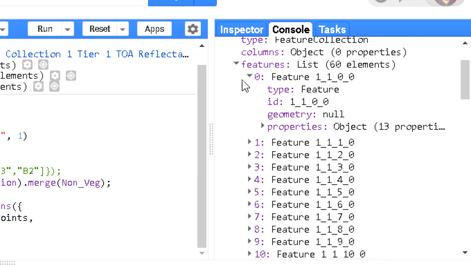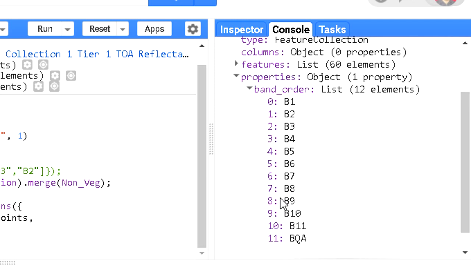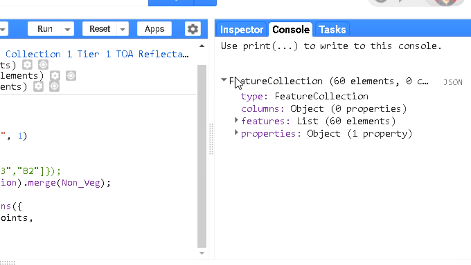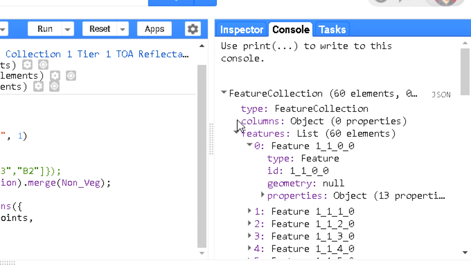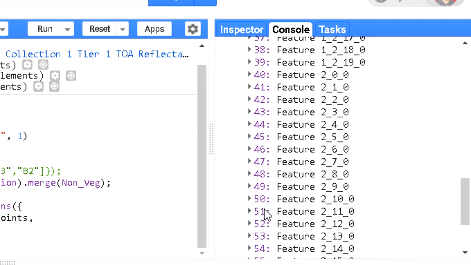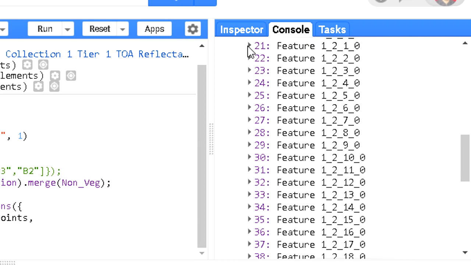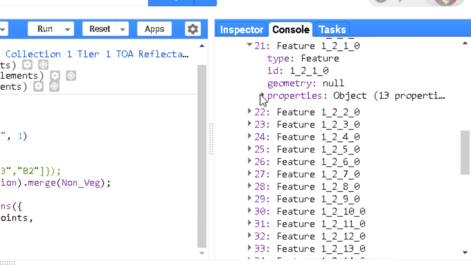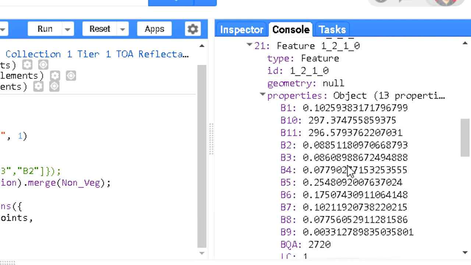But if you see, maybe for the vegetation, which starts from 21, you can see the properties. You see here band number 5, it's 25% reflectance. Why?